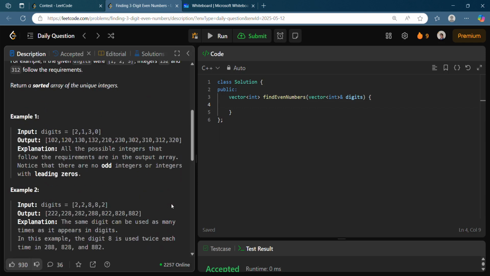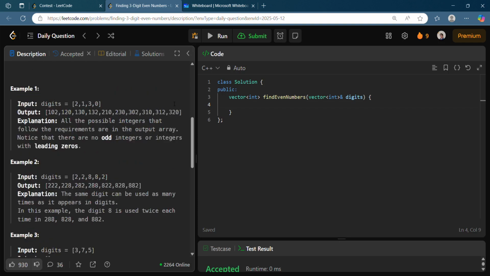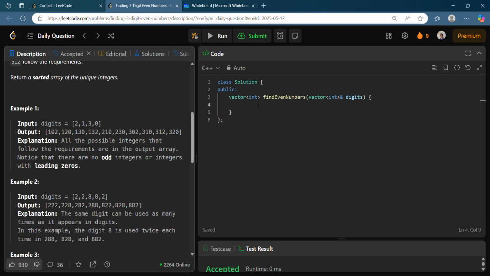But if you want to reduce the time complexity, all the integers in our answer array are 3-digit integers, right? So what is the range for that? That should be 100 to 999, right? So you can iterate from 100 to 999 and check whether all 3 digits of each 3-digit number you are getting form a subset of this digits array or not. If it is a subset, then you need to push it into the answer array, otherwise not. So this approach is much faster, a much more optimized way of doing it.